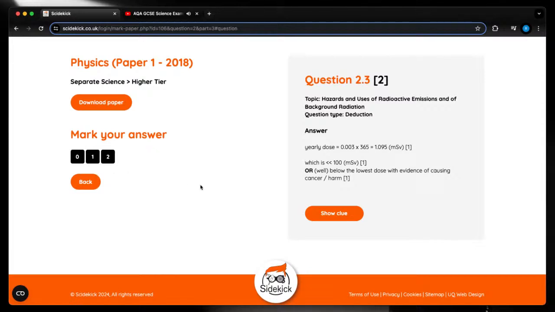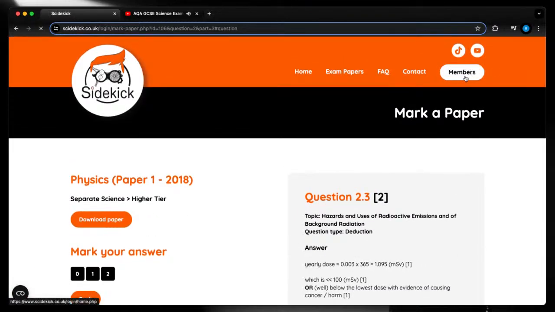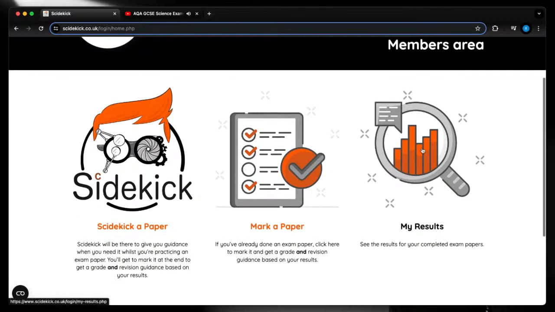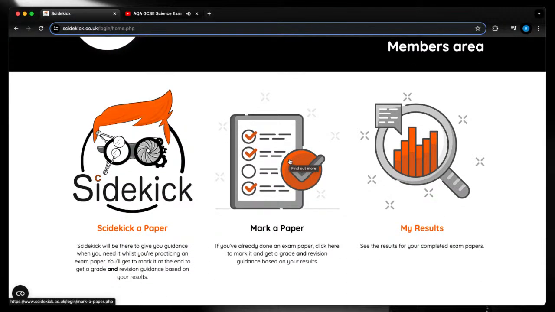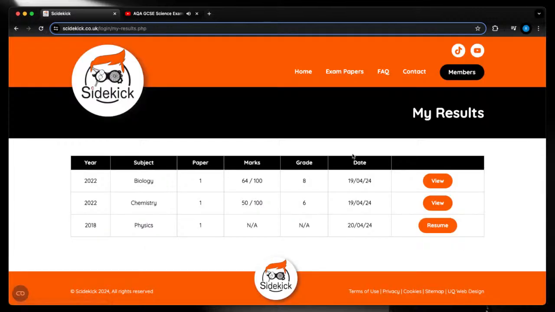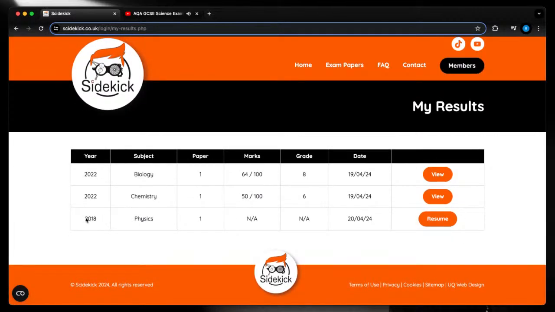Now, the beautiful thing is this. If we go to members and go to my results, you can mark a paper in here as well, by the way, if you've just done a paper without Sidekick. So this is the one I've just done. I've part done this one, but here's two I've done before. So let's say I've done a biology and chemistry.